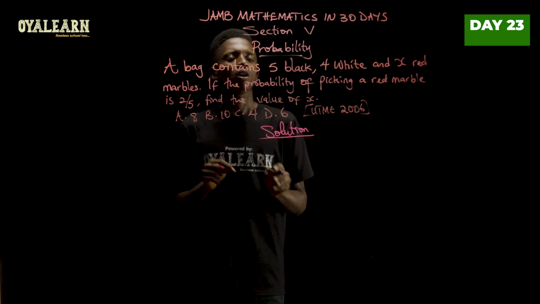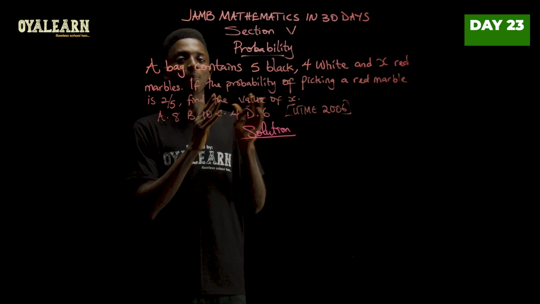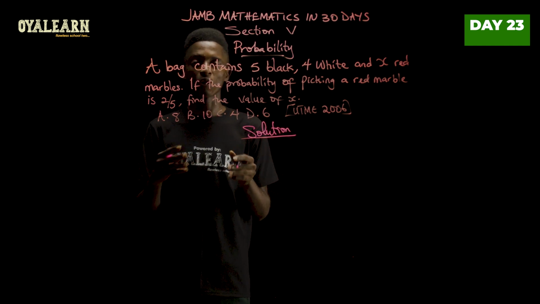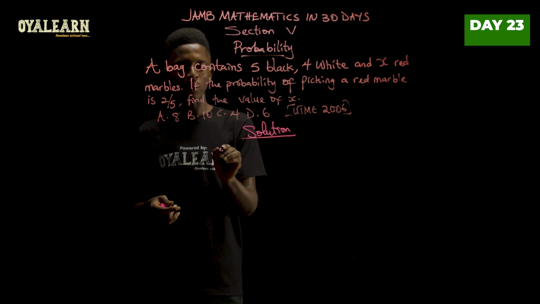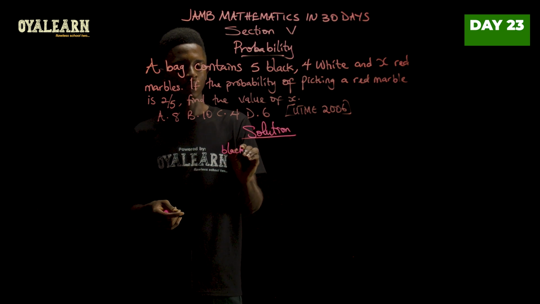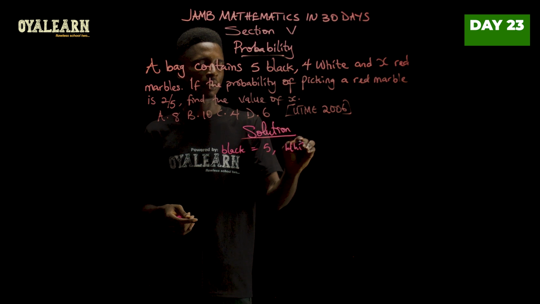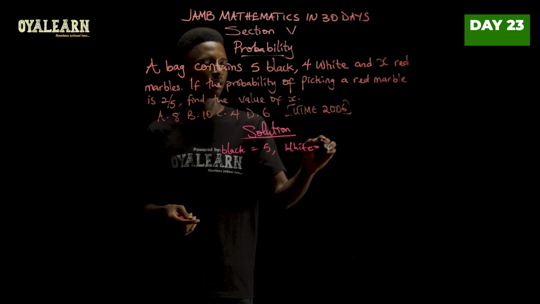First off, we know that the probability of picking a particular marble out of this set of marbles is number of expected over number of total. So we already know that we have black balls, that is 5. We have white to be 4.